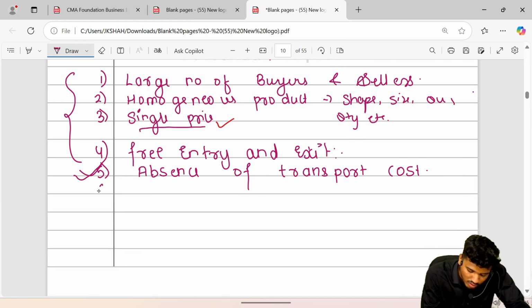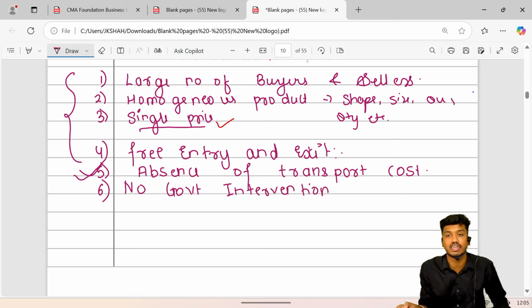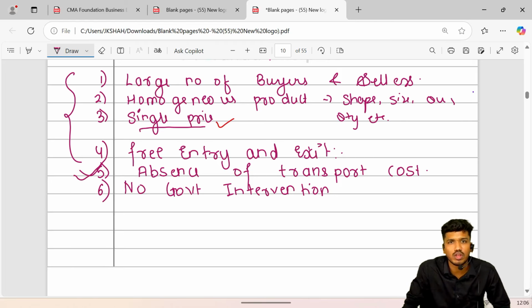And one more, that is the laissez-faire policy, also known as no government intervention. You take any business, government is interfering directly or indirectly. For example, in the form of taxes. You have to pay taxes. Whenever you start the business, you are required to pay taxes. You are also required to abide by the rules and regulations formulated by government.